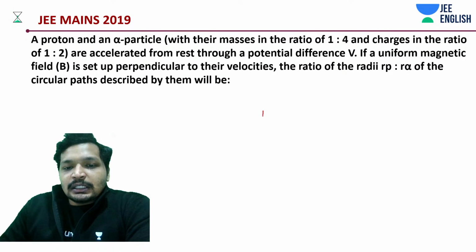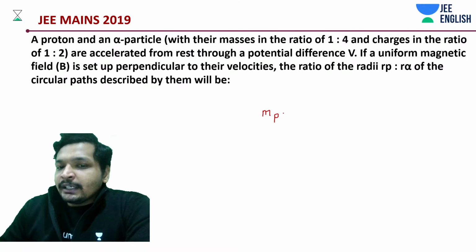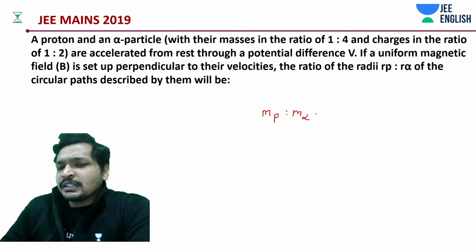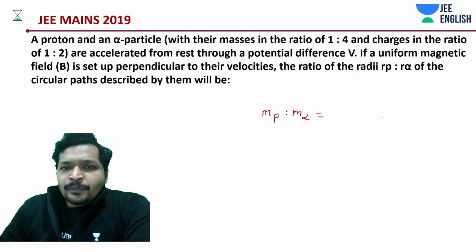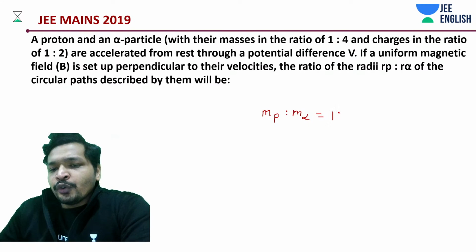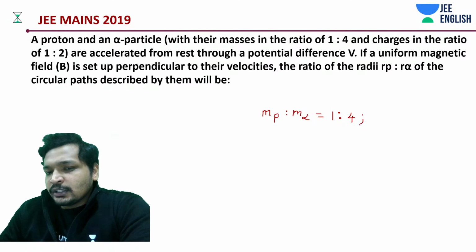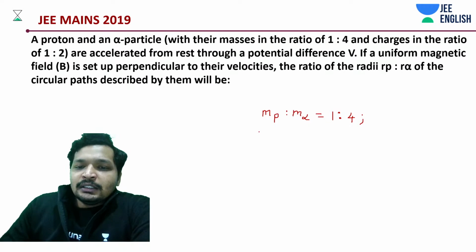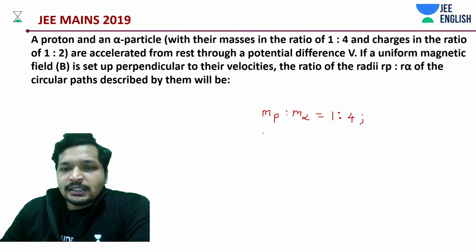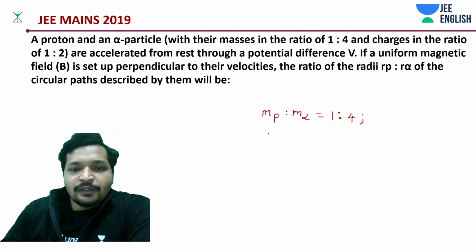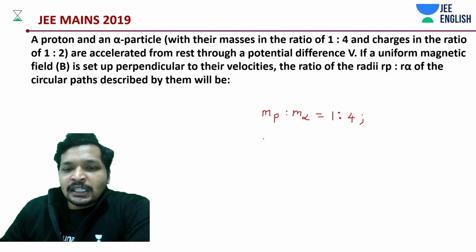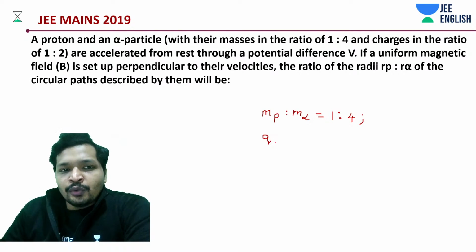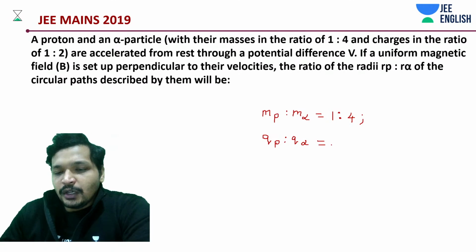What is it that we know? Let's write it down first of all. Sometimes we'll have the best clarity in such kinds of questions. I don't want to miss out even a single answer. Mass ratio 1:4. Obviously proton is going to have one of the least masses, not the least, but one of the least compared to the alpha particle. And then charge ratio, Q of proton to Q of alpha is how much? 1:2. Just for clarity.